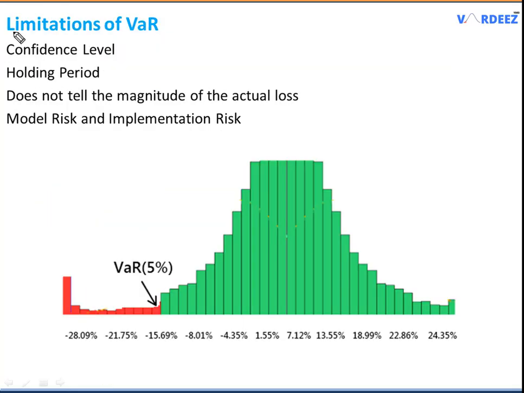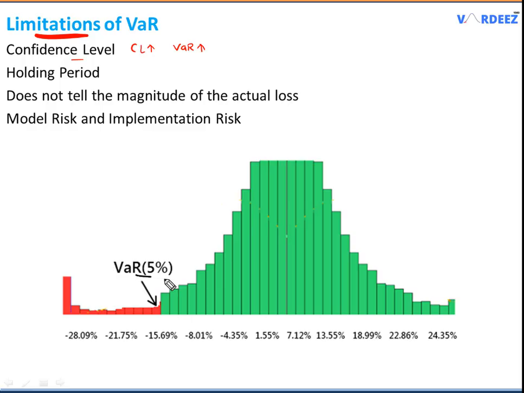And finally, we are talking about the limitations of value at risk. The first limitation talks about the confidence level. What it says is that if the confidence level goes up, the VaR level will also go up. And this is very much true.